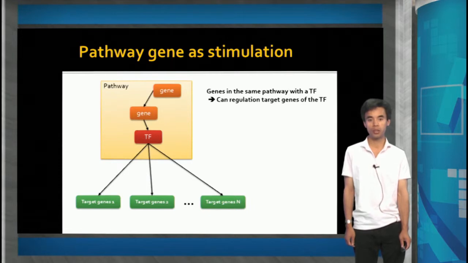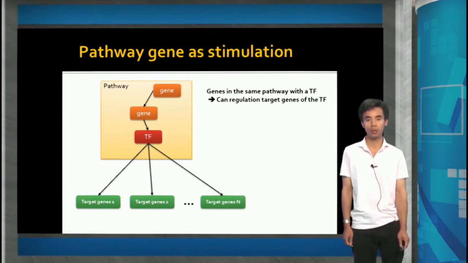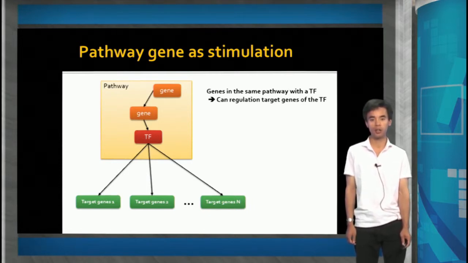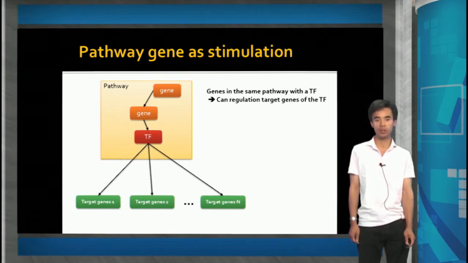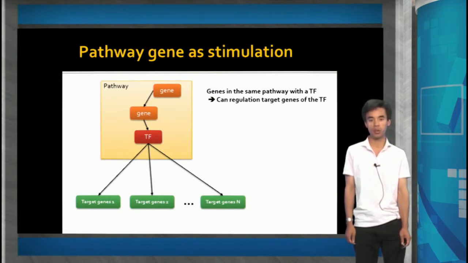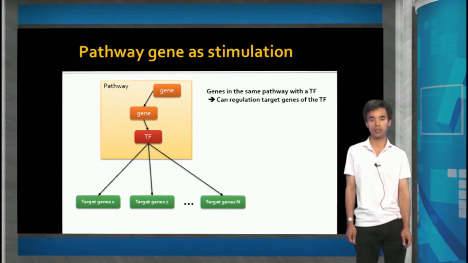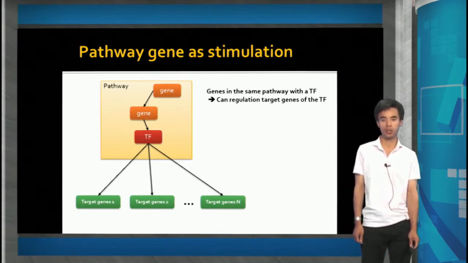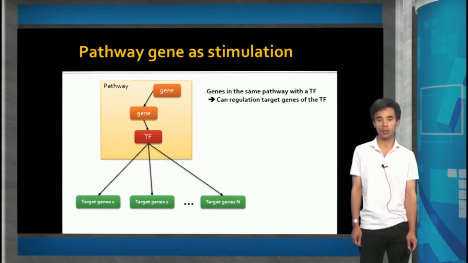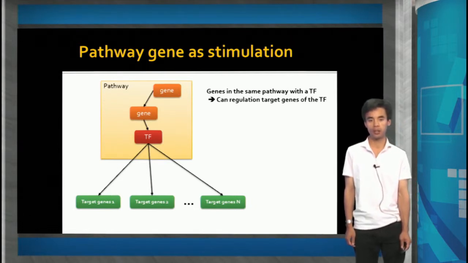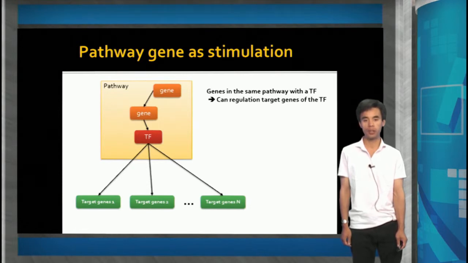First, pathway genes should be defined. The activity of a transcription factor is regulated by several other genes involved in the same pathway as the TF. Therefore, these genes can be considered as stimulation. I named these genes pathway genes. I used the pathways in NetPath and defined the pathway genes with the pathways in NetPath.